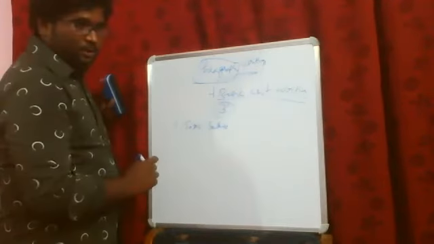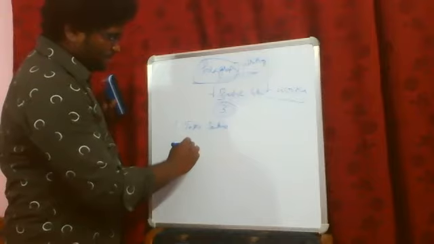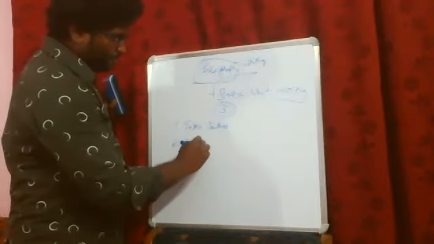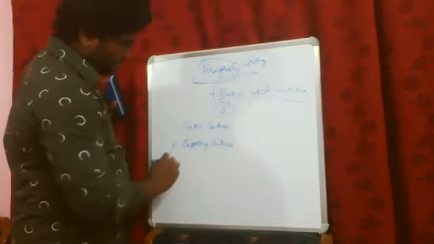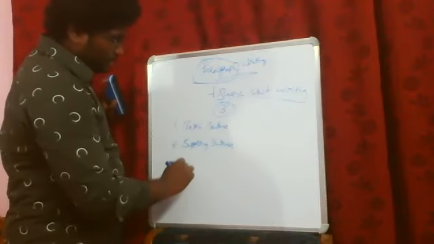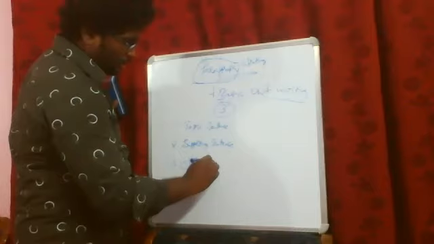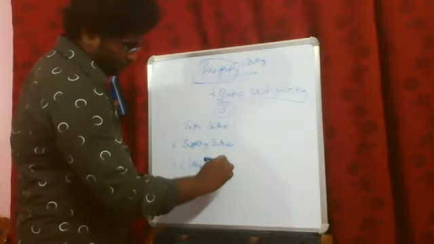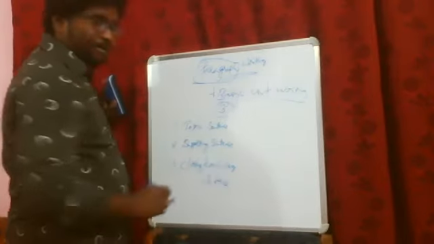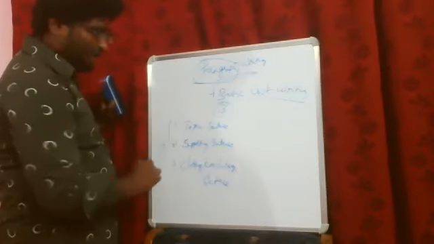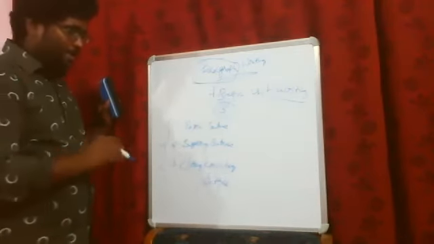The second one is the supporting sentence. And the third one is known as the closing or concluding sentence. These are the three main key features of a paragraph.